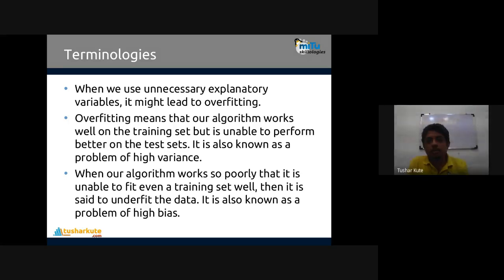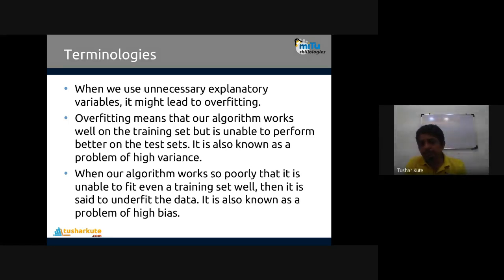For example, on the training data the model is created perfectly and it is 95% accurate. But when you apply the testing data, it may create a problem, and the accuracy on testing data is very low. This is called overfitting. And to solve the problem of overfitting, there are three techniques present in regression that we'll also see today.